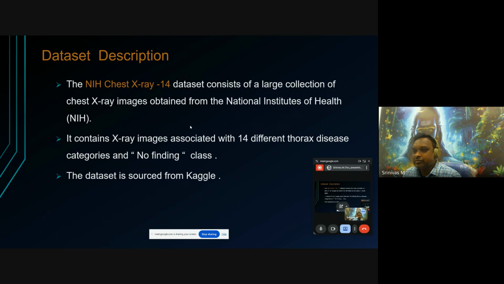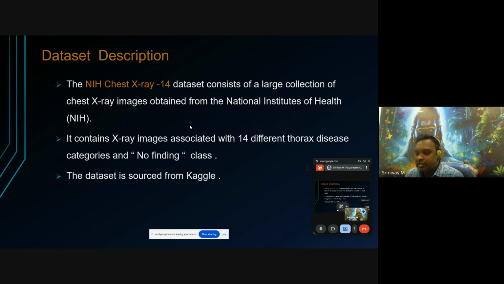Next is the dataset description. In this proposed model, we are using a standard dataset called the NIH Chest X-ray 14 dataset, a large collection of chest X-ray images collected from the National Institutes of Health, simply called NIH. It has 14 different disease classes. Along with that, one more class is added, no finding: if none of the classes is identified, then by default the no finding class is detected. So a total of 15 classes are available in this dataset.